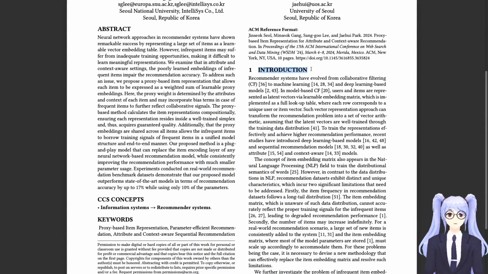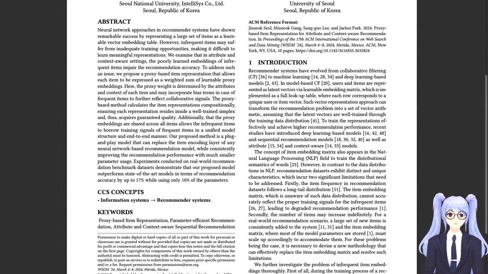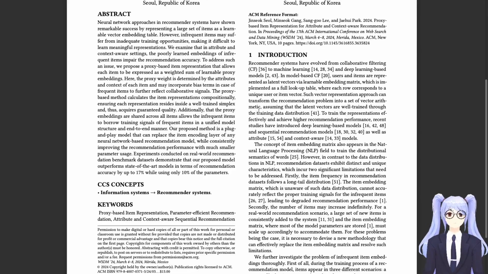Section Introduction. Recommender systems have evolved from collaborative filtering to machine learning and deep learning based models. In model-based CF, users and items are represented as latent vectors via learnable embedding matrix, which is implemented as a full lookup table, where each row corresponds to a unique user or item vector. Such vector representation approach can transform the recommendation problem into a set of vector arithmetic, assuming that the latent vectors are well trained through the training data distribution.